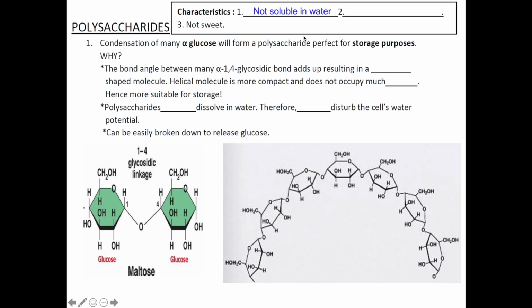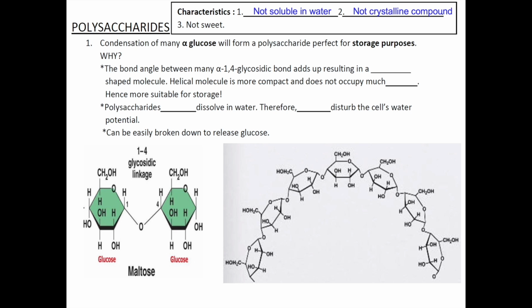Polysaccharides are not soluble in water. For example, we know that rice is full of starch, and starch is an example of polysaccharides. Does our rice dissolve when we pour soup into it? No, right? So that's why we say polysaccharides are insoluble in water. Polysaccharides are also not crystallizable, and polysaccharide is also not sweet.